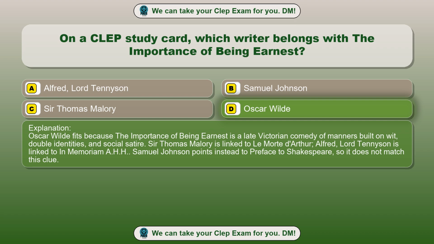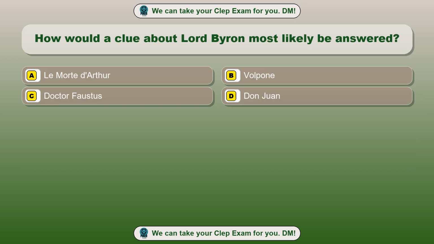Le Morte d'Arthur. Alfred, Lord Tennyson is linked to In Memoriam. Samuel Johnson points instead to Preface to Shakespeare, so it does not match this clue. Question 51. How would a clue about Lord Byron most likely be answered?